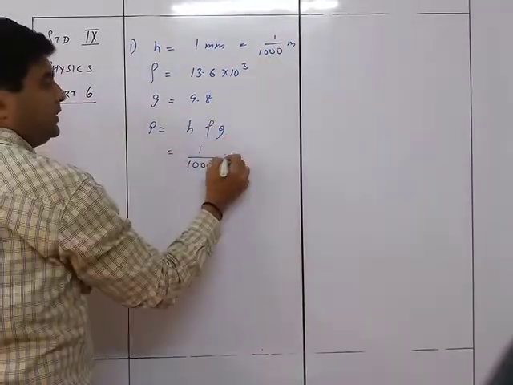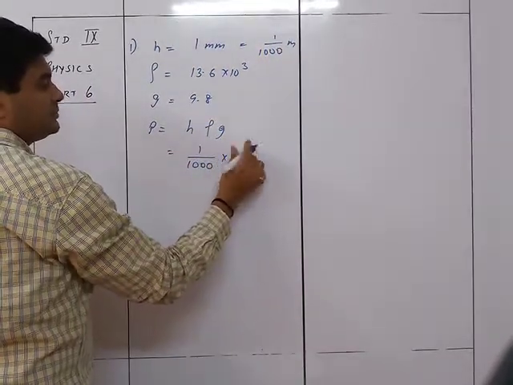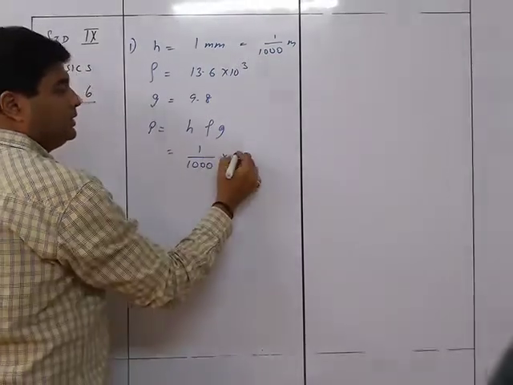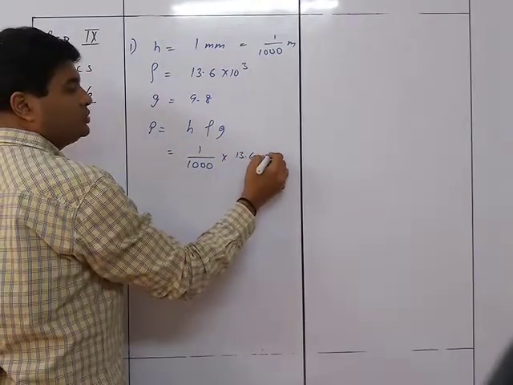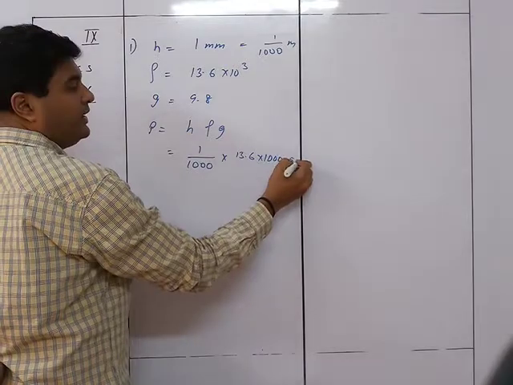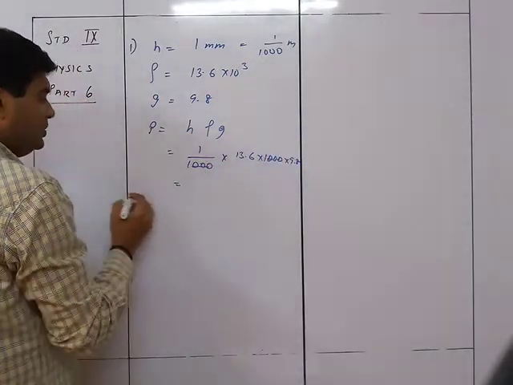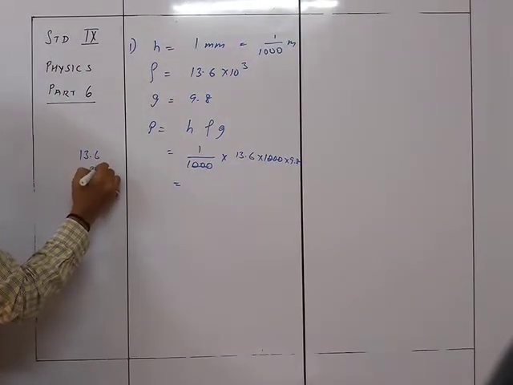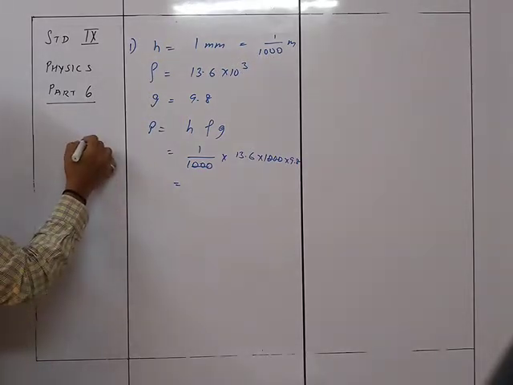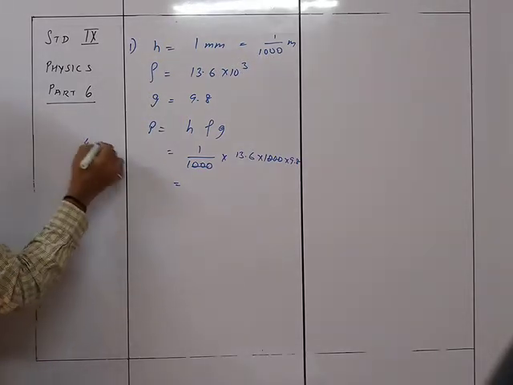meters into rho, which is 13.6 into 10 raised to 3, and into 9.8. So this 1000 gets cancelled. So it is 13.6 into 9.8.